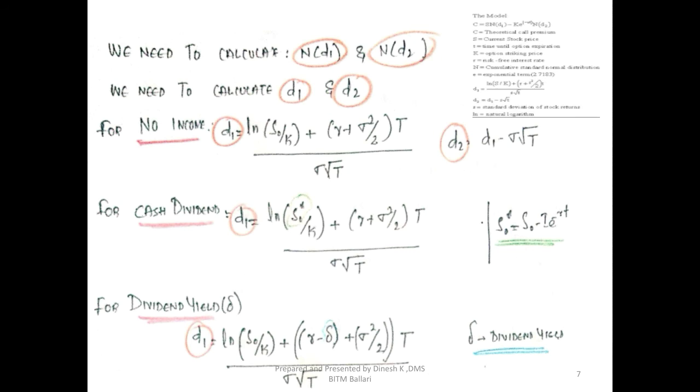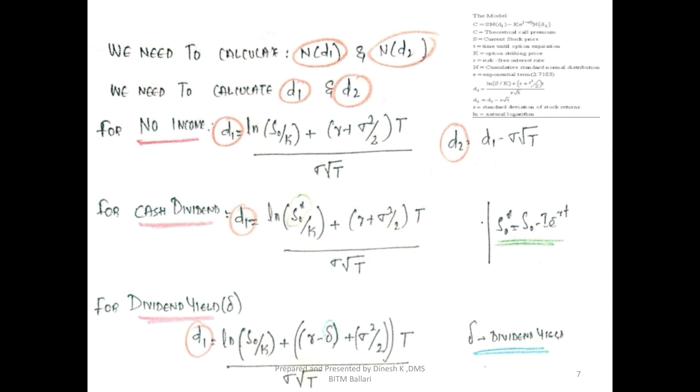Next, for the dividend, where the dividend on the underlying asset is given in the form of cash, everything remains the same. Only wherever it is S naught, we will take S naught star. D1 is equal to ln of S naught star, where S naught star is nothing but S naught minus the present value of the dividend, divided by the strike price, plus open the bracket R plus standard deviation square divided by 2 multiplied by T, whole divided by standard deviation root T.